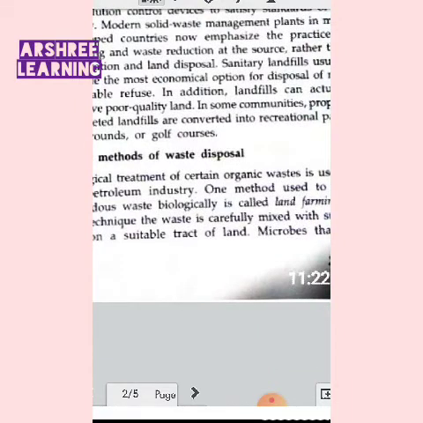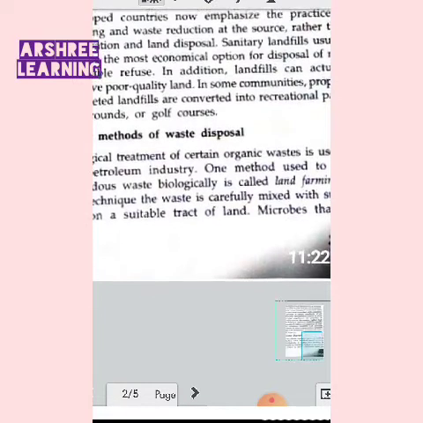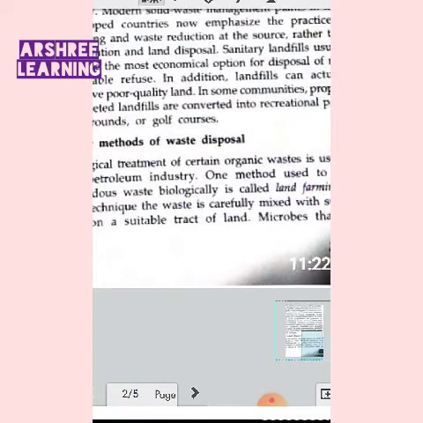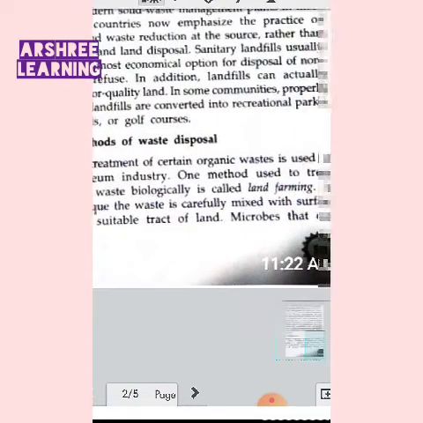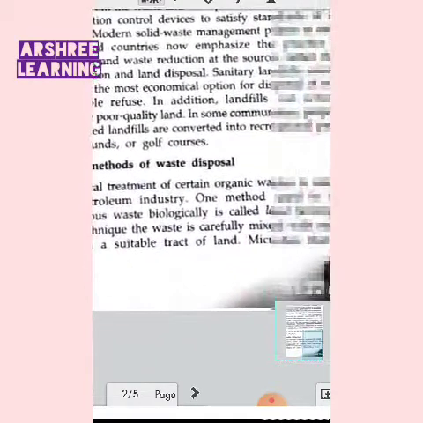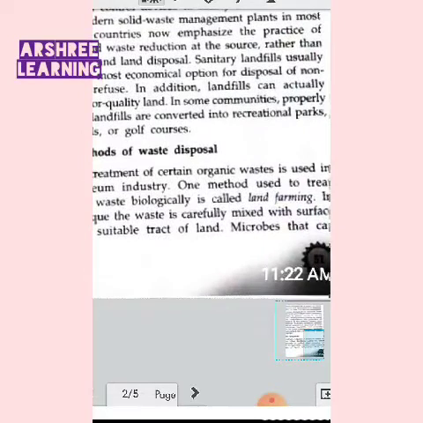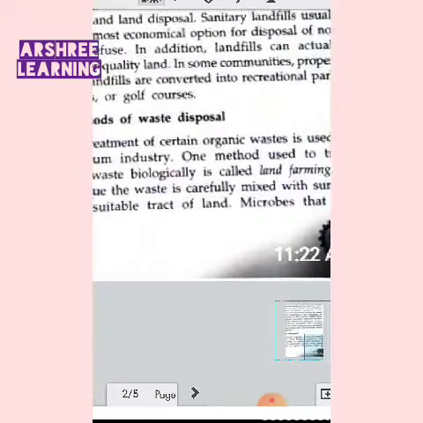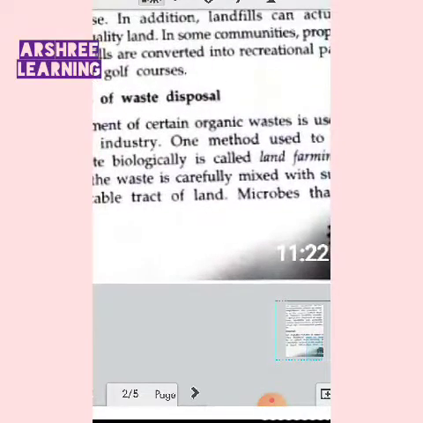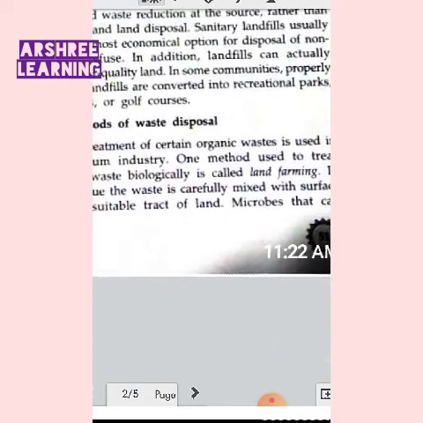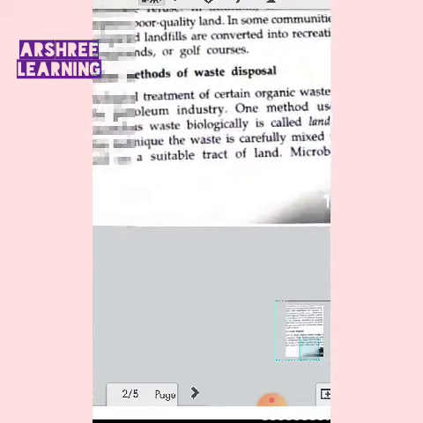After the space is full, then you dump it, and then you can construct places. It is covered by soil, and then you can construct roads or houses there. The landfills can actually improve the poor quality of land. In some communities, properly filled landfills are converted into recreational parks. So normally landfill is a place where no one goes and nothing goes there, so waste is collected there. After the waste fills the whole space, then you can make a park or make anything else there.